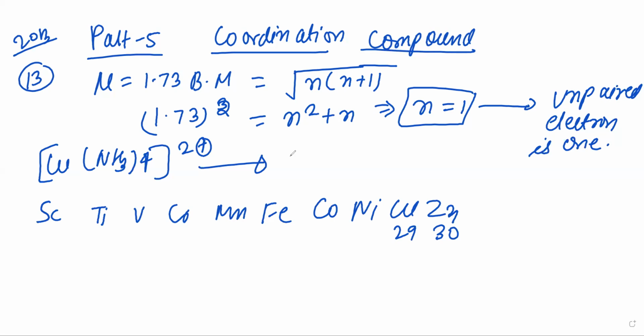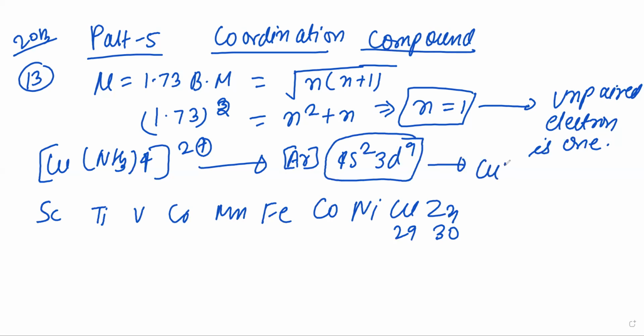Its electronic configuration will be argon 4s2 3d9. But for Cu2 plus, the oxidation state of copper is +2, so 2 electrons from the s orbital will be lost. So it will be 4s0 3d9.